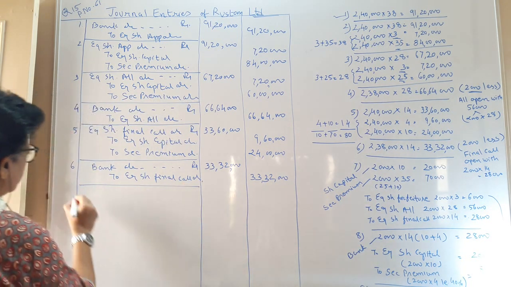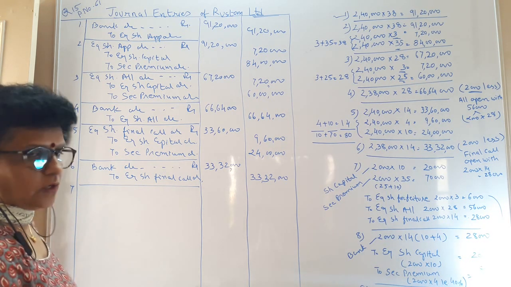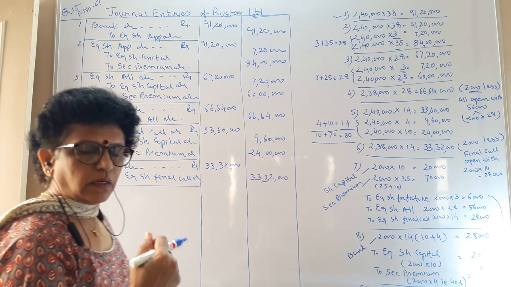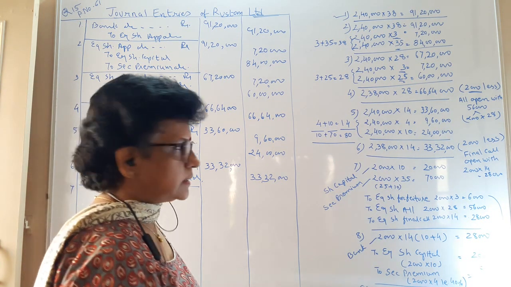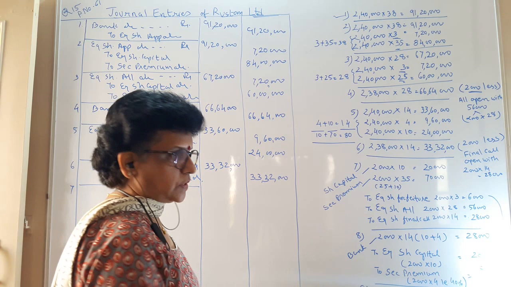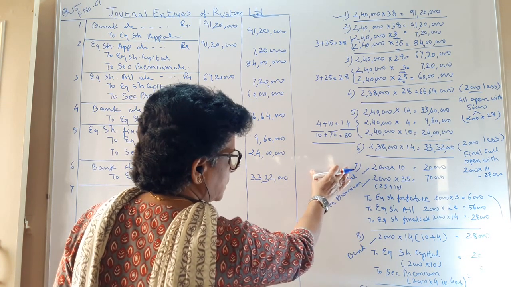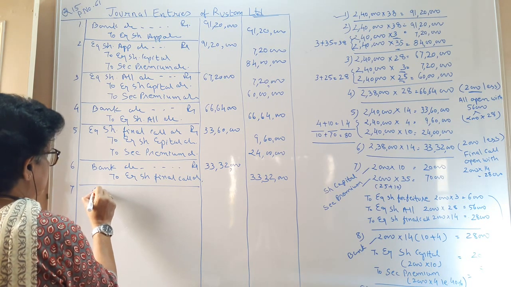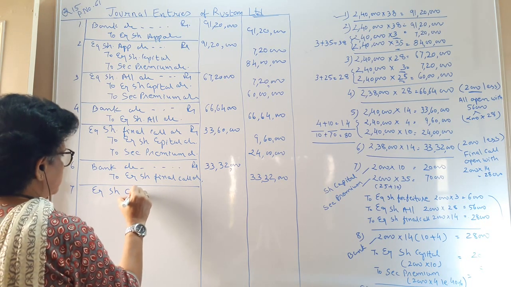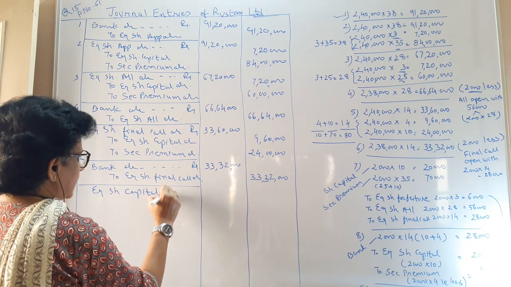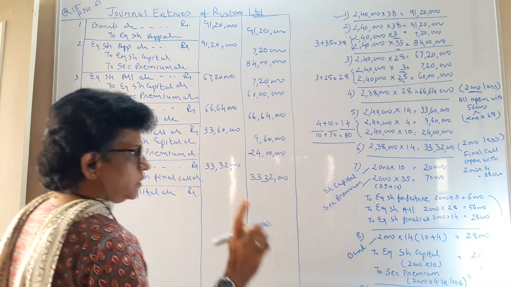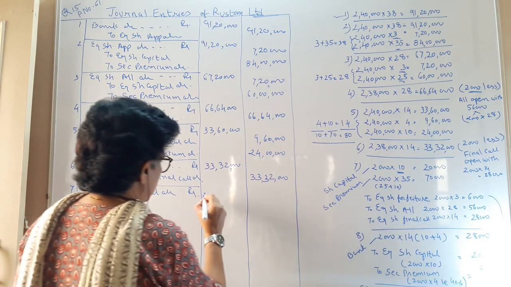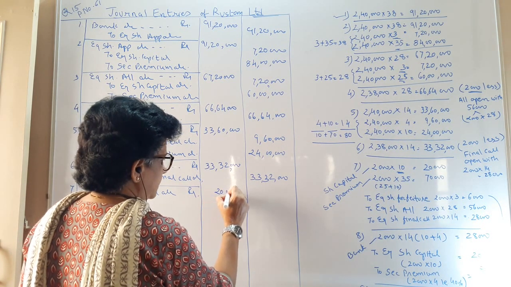Now we do the procedure for the forfeiture. And after the forfeiture procedure, we are issuing again at a premium of 40%. This is what the instruction says. So let us do the forfeiture procedure. We have to debit our share capital, that is equity share capital account, debit with the total 10 rupees, 2000 into 10. So that comes to 20,000 rupees.